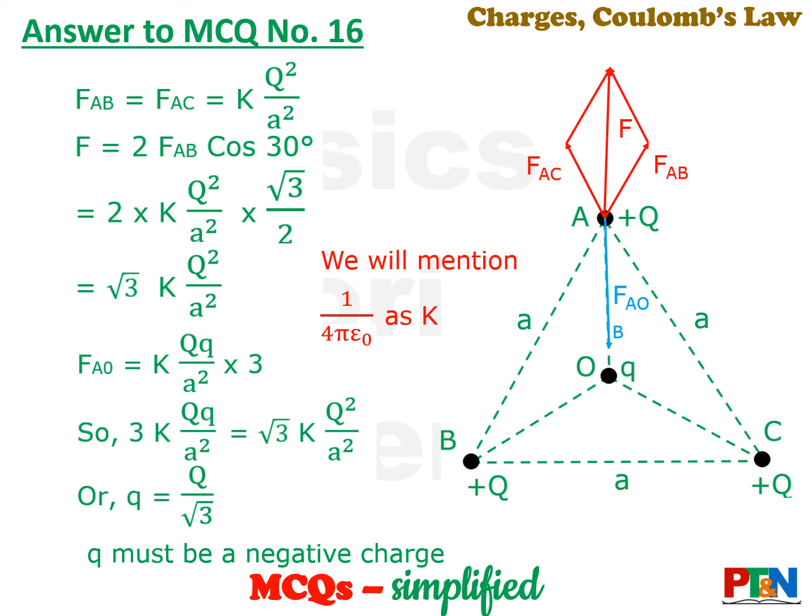Now what is the force of attraction between capital Q and small q? That is K capital Q small q by a square into 3. Where does this 3 come from? Because it is basically the square of a by root 3, whole square. So root 3 whole square is 3, that comes on the top. So you put the values together. They are balanced. So 3K capital Q small q by a square is equal to root 3 K capital Q square by a square. From that you get the value of small q. So the small q value is Q by root 3. And as told initially, small q must be a negative charge.